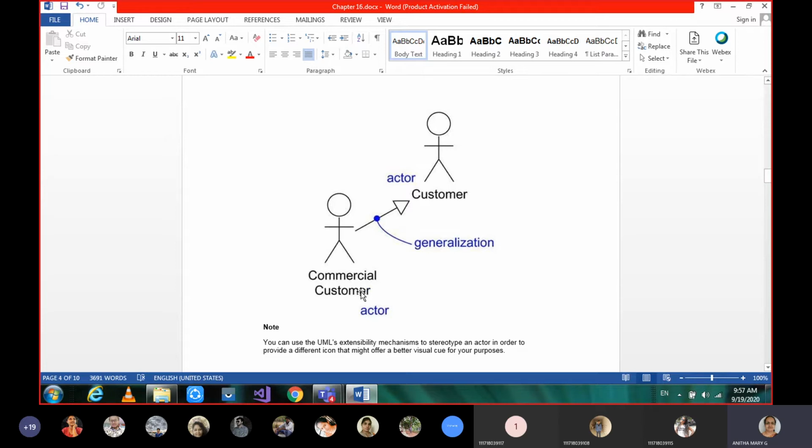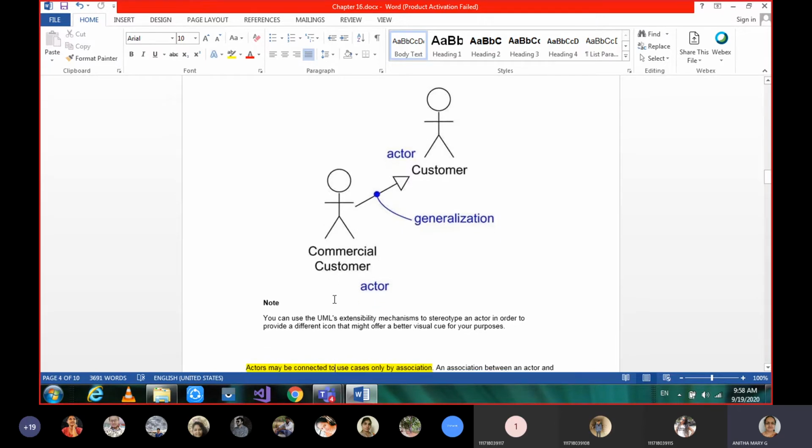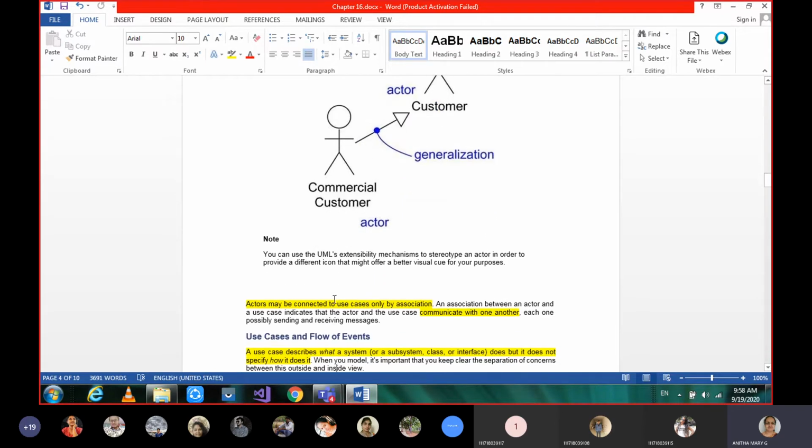But what type of customer? Commercial customer or retail customer? When we want to show such a relation, types means generalization, so this works like the parent and this works like a child. So that is about the actors.